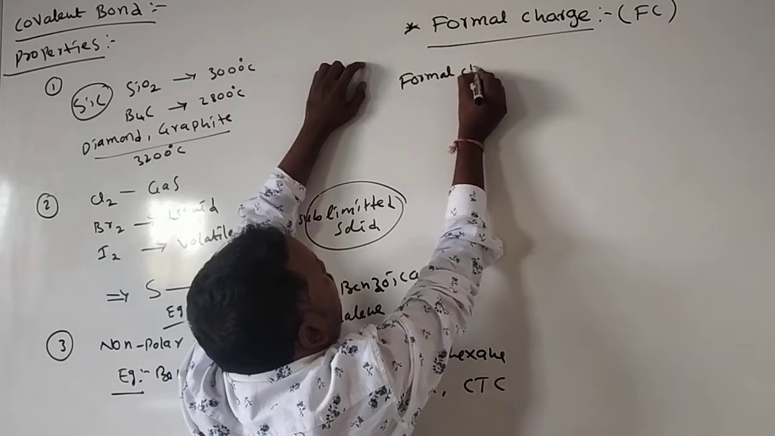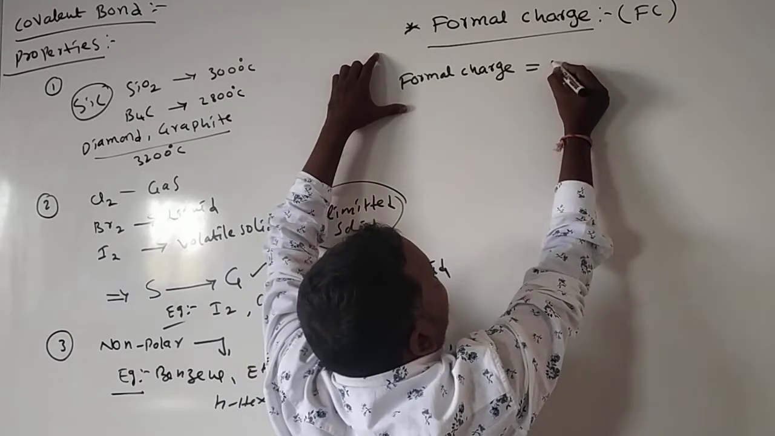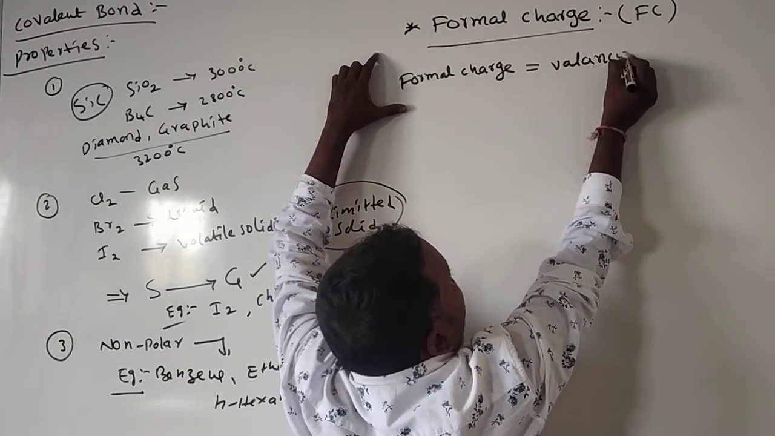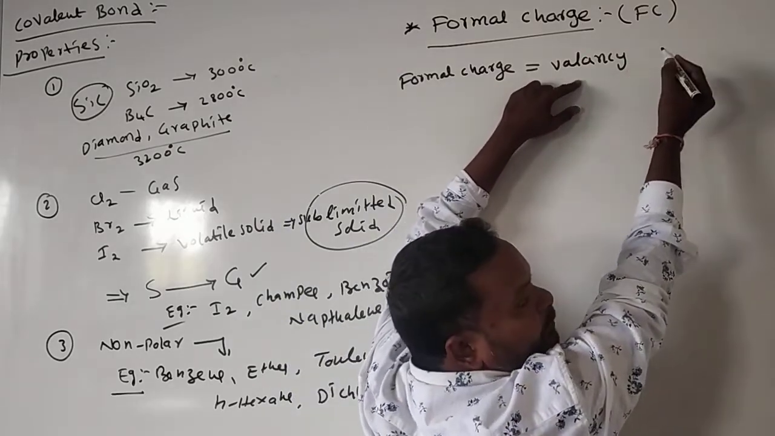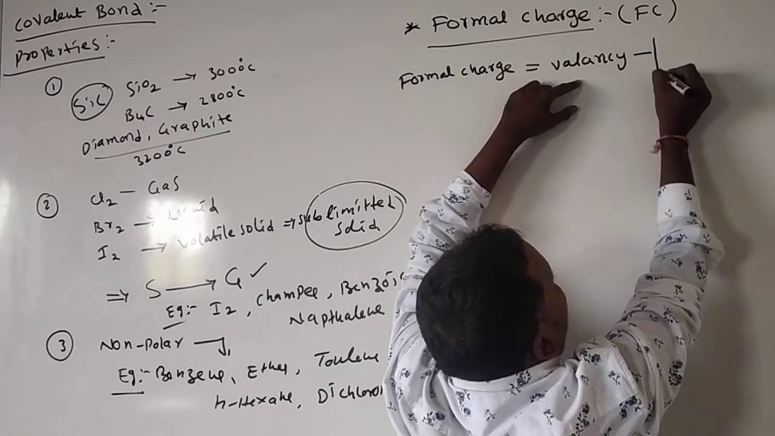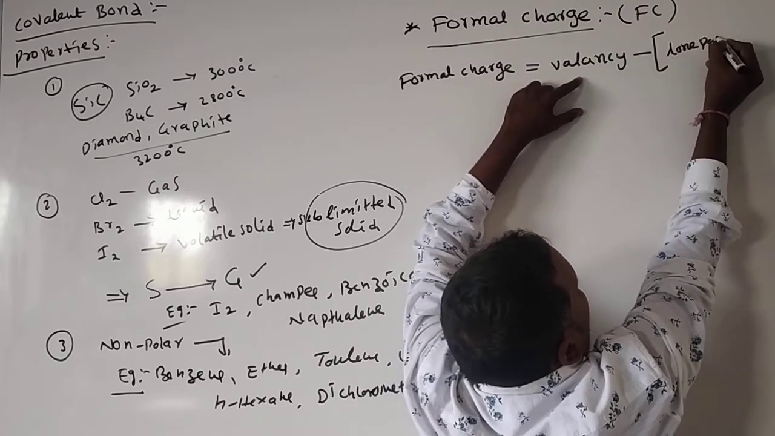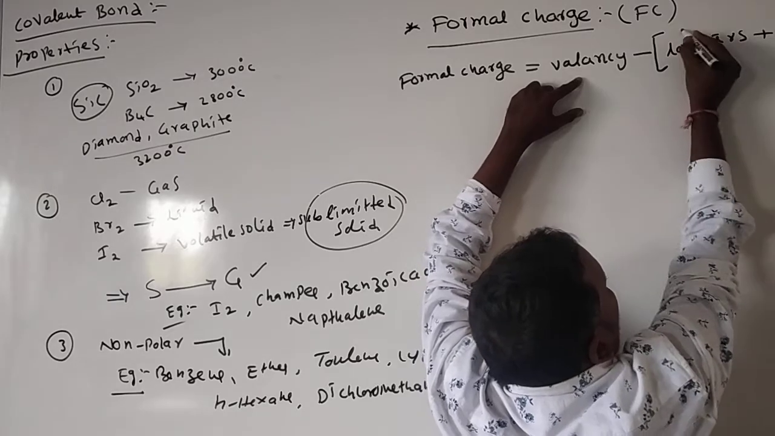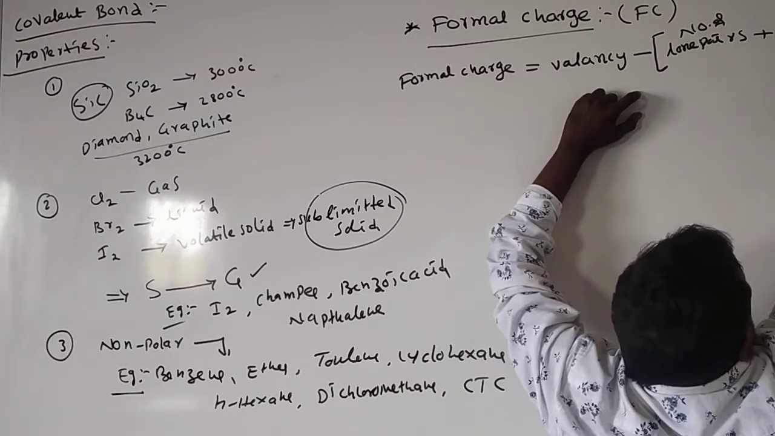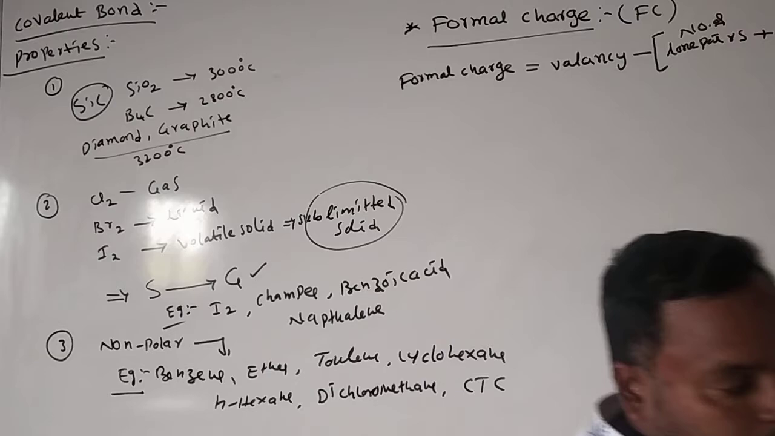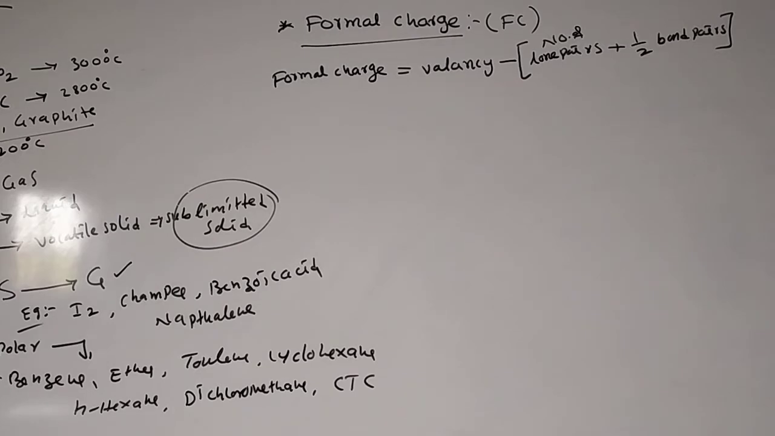Formal charge is equal to the valency of the atom, the number of valence electrons present in the atom, minus the number of lone pairs, plus 1/2 bond pairs. Okay, that is the principle.